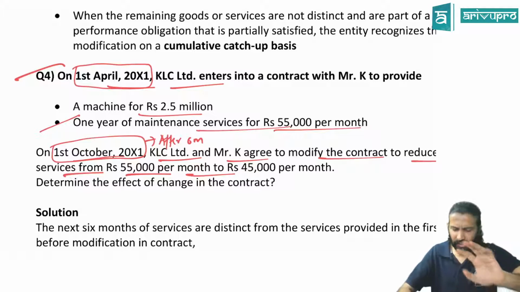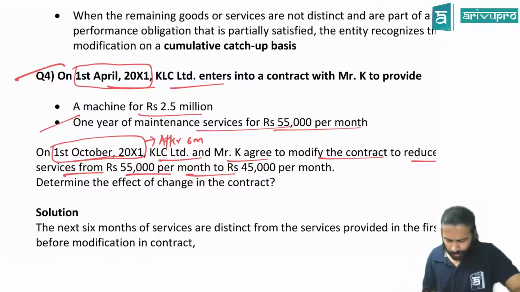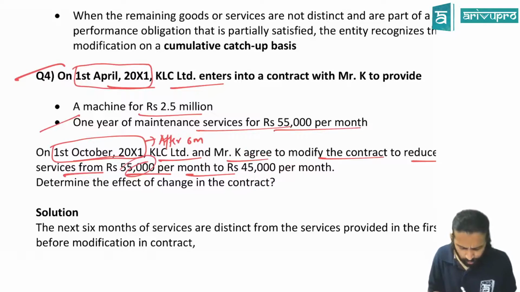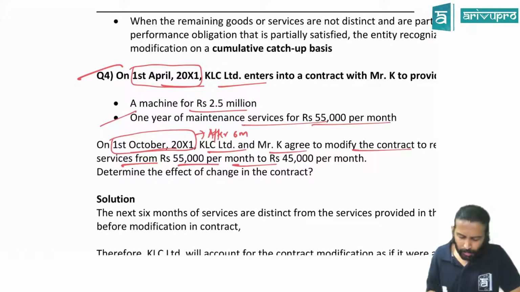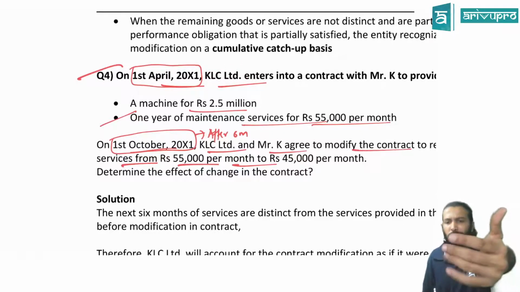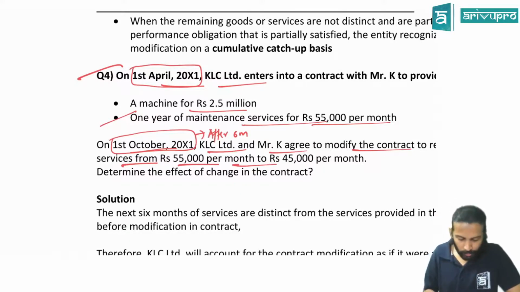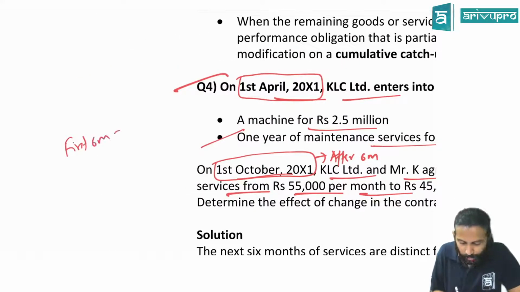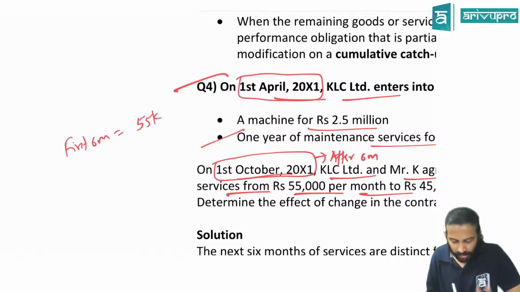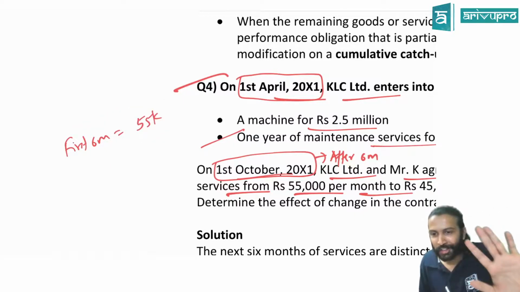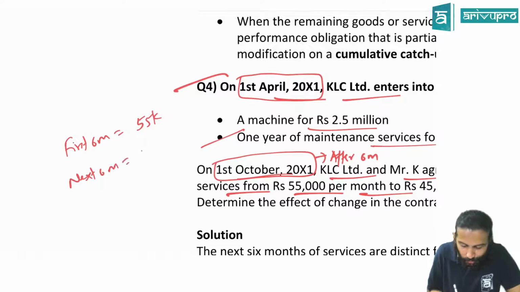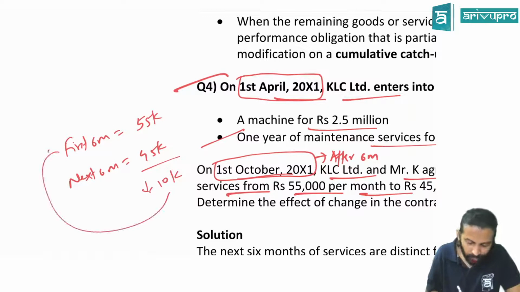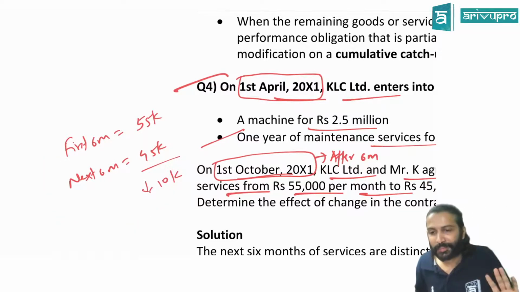Now you tell me logically, forget all the things you have learned. After 6 months, you have reduced the amount from 55,000 to 45,000. Will the customer go back to KLC Limited and tell them, give me 10,000 rupees back for the first 6 months? Because for the first 6 months they charged 55,000 rupees for the service. Is the first 6 months over? Did I give the service? It is completed. For the next 6 months, I'm charging only 45,000. The price has decreased by 10,000. For the first 6 months, will we refund this 10,000 back, or is the service gone? Gone.